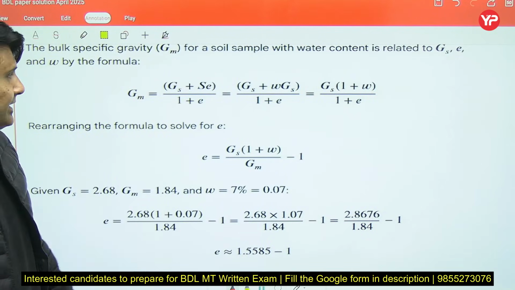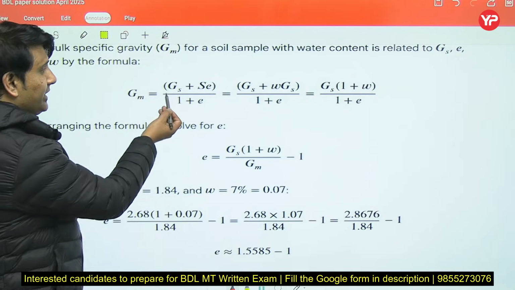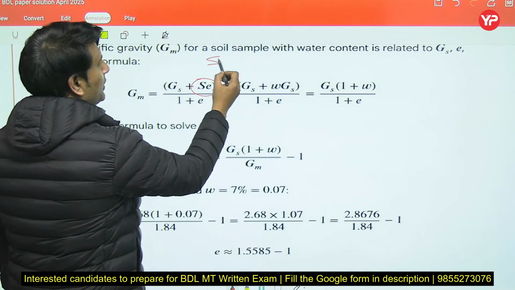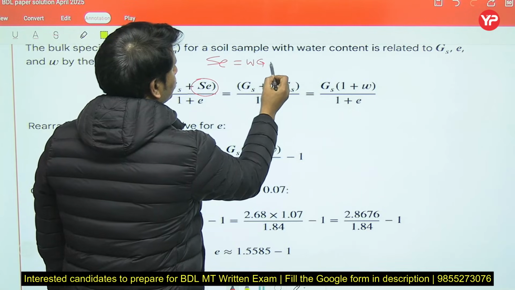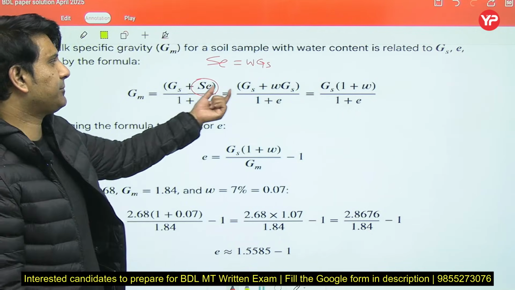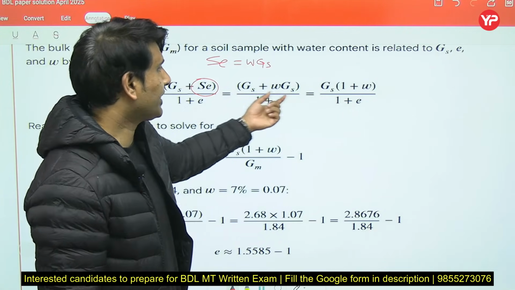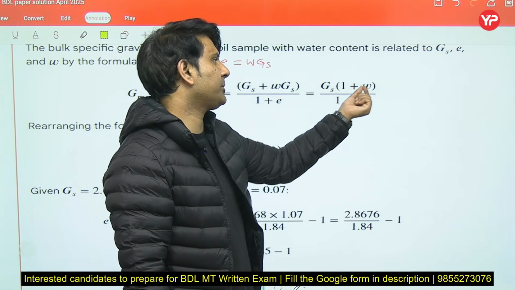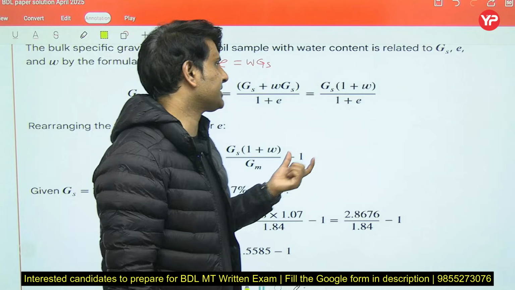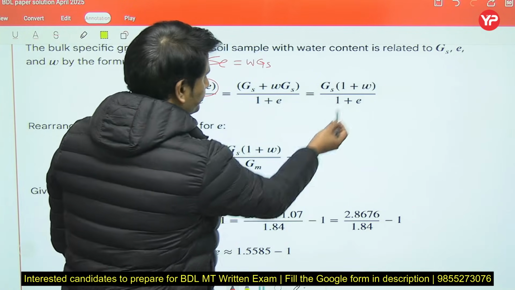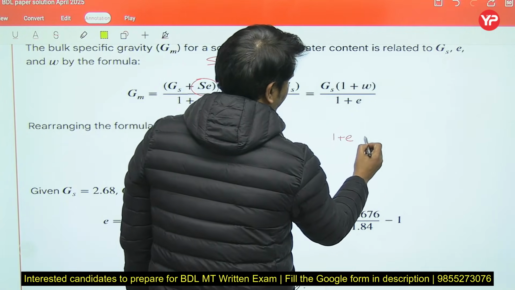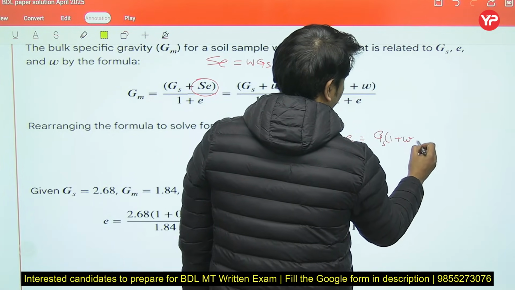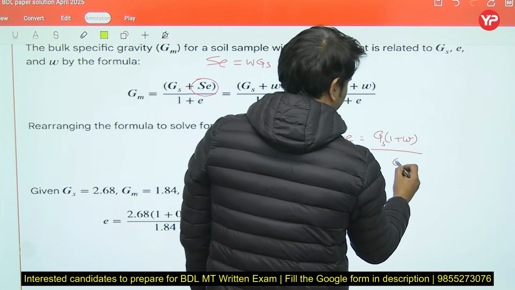GM is related to GS and SE like this: GS plus SE upon 1 plus E. SE is Sevak formula, SE equal to WG, so SE is replaced by WG. You can take out GS common, then we'll remain with 1 plus water content upon 1 plus E. Now rearrange it: 1 plus E will go to the right side, then GS into 1 plus water content divided by GM.